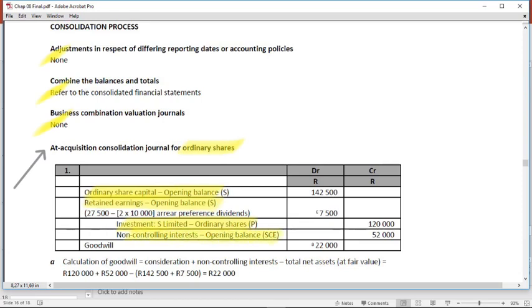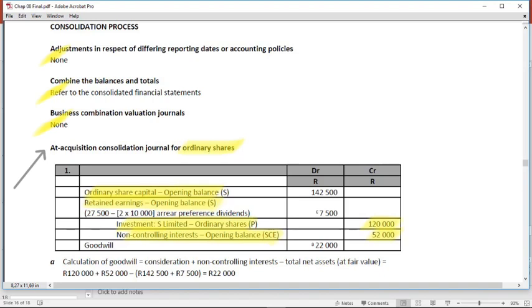And in this example, NCI was measured at a fair value of 52,000 Rand, and the parent's investment is 120,000 Rand at the cost, representing the consideration paid. But there's something big happening in this at acquisition consolidation journal entry that you haven't seen before.